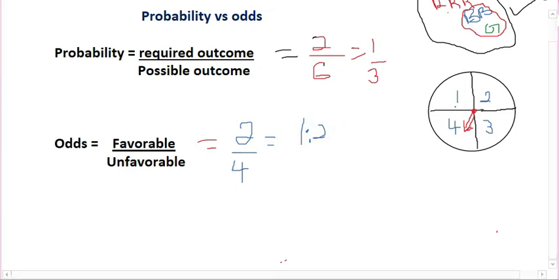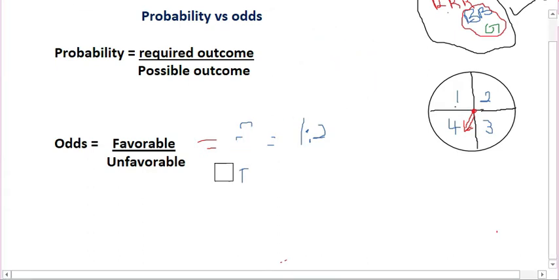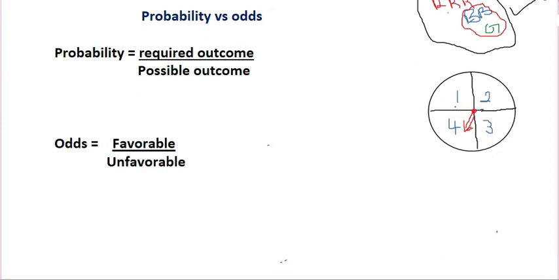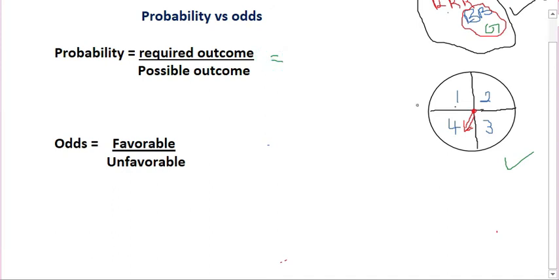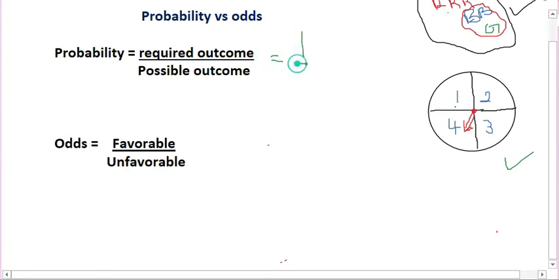Then let us look at this spinner over here. The probability of spinning 1, because we have just 1, is 1/4. Then the probability of spinning 2, spinning 3, spinning 4, they are all 1/4.